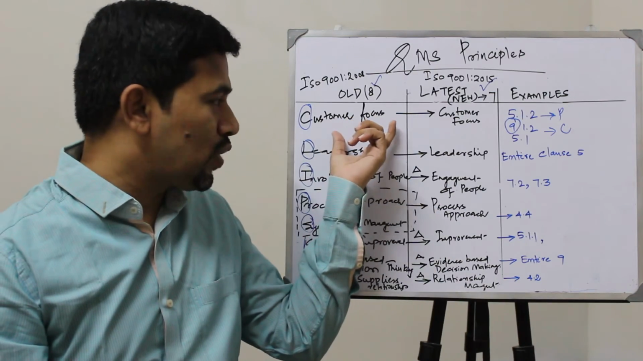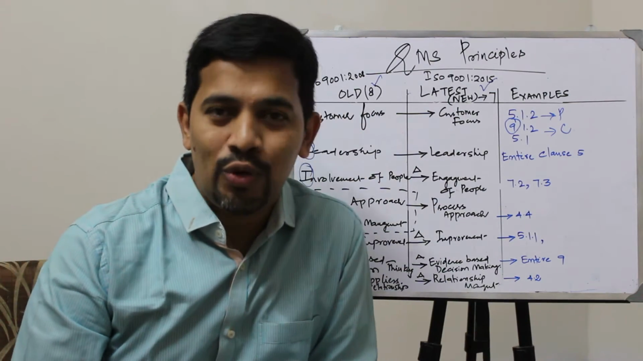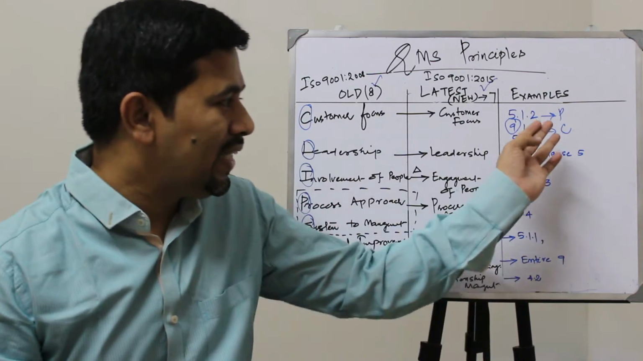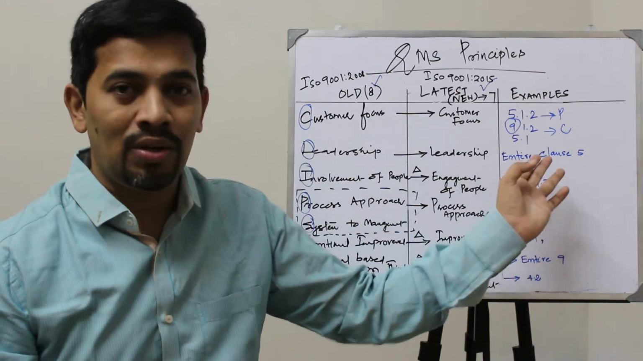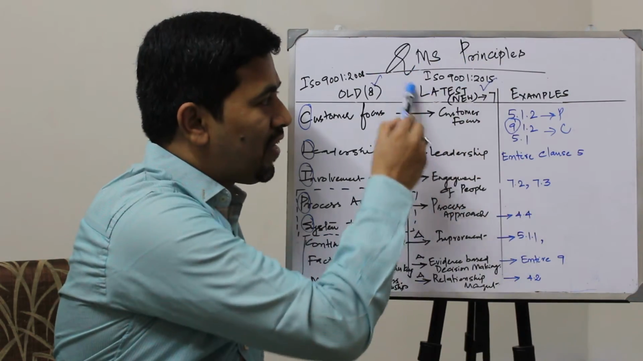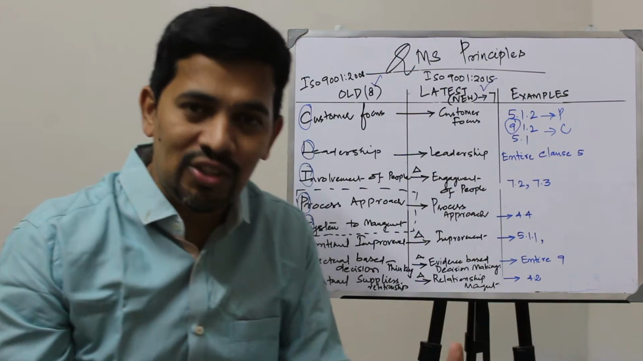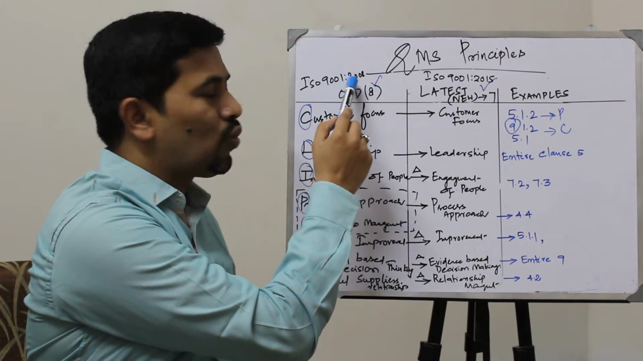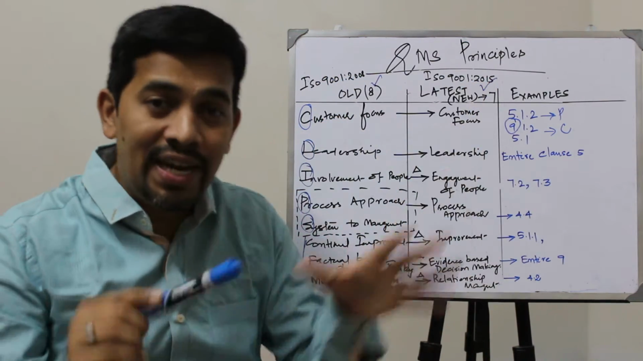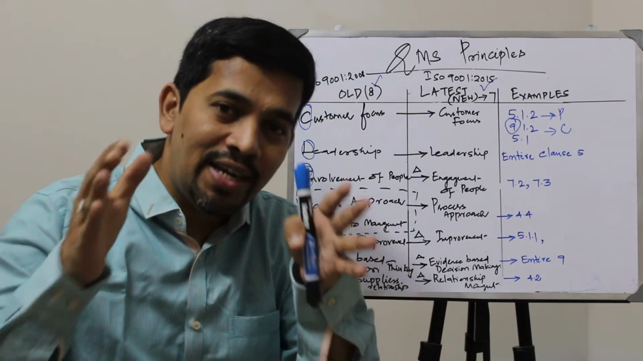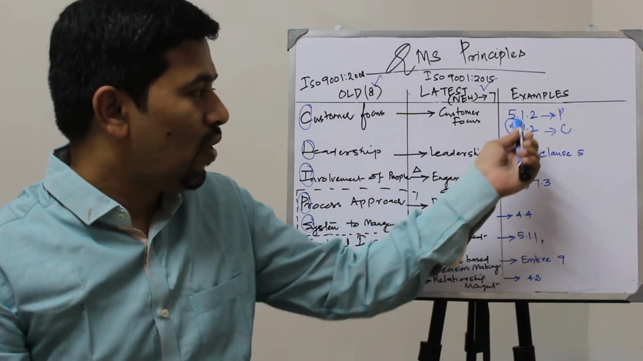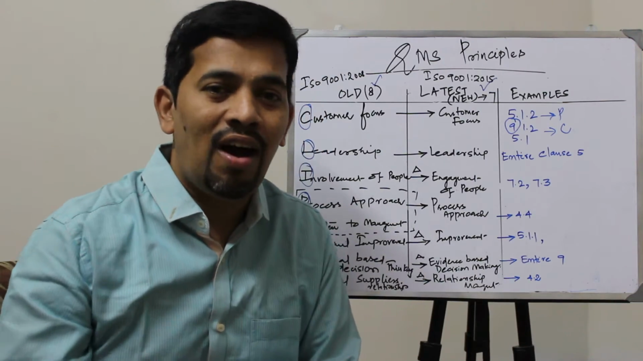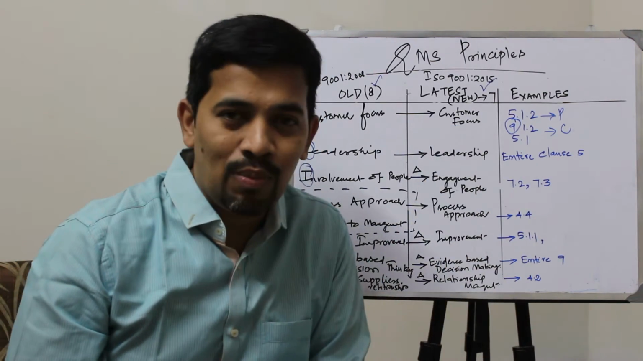So customer focus was there in ISO 9001 2008. Now also customer focus is there, no change, but only slight changes in the structure, because in ISO 9001 2015 the complete structure has changed. For example, initially it had 8 clauses in 2008. Now it has 10 clauses. The structure of the standard itself has changed. Therefore, these two are the clauses which will directly relate to the subject of customer focus.